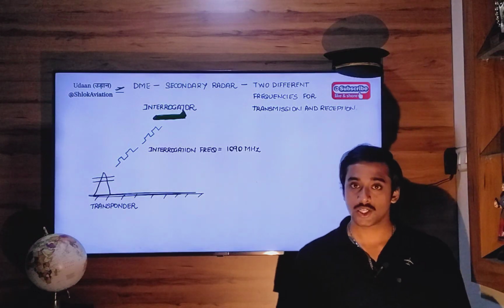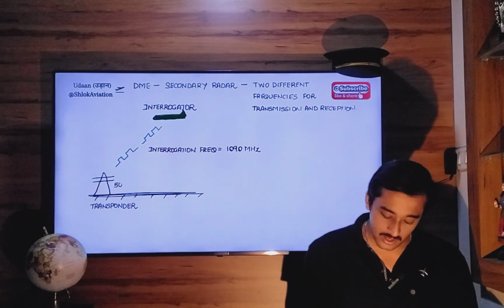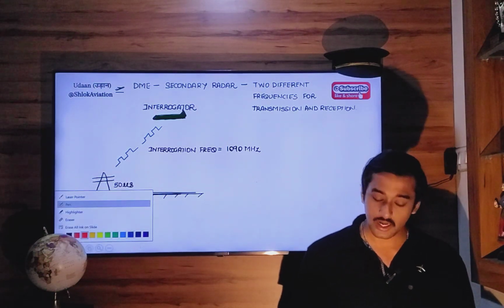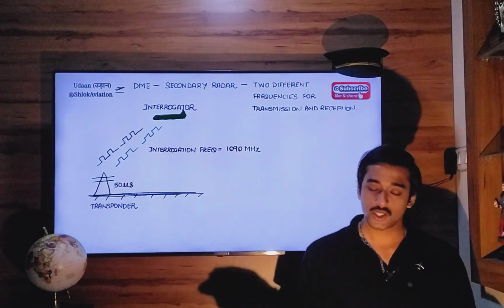The DME ground station will wait for 50 microseconds. After a delay of 50 microseconds, it will retransmit these radio pulses towards this aircraft